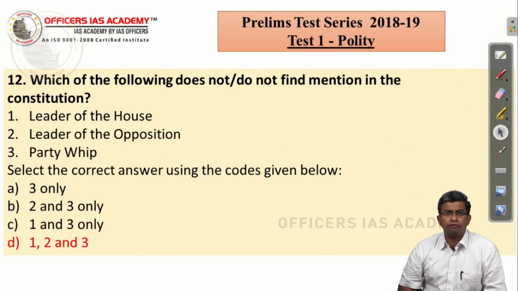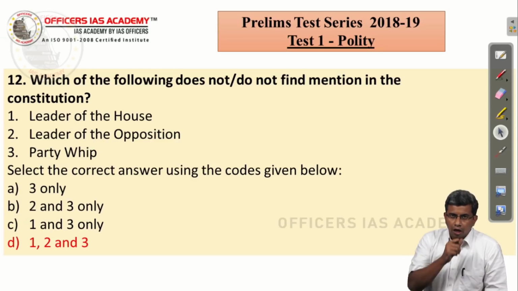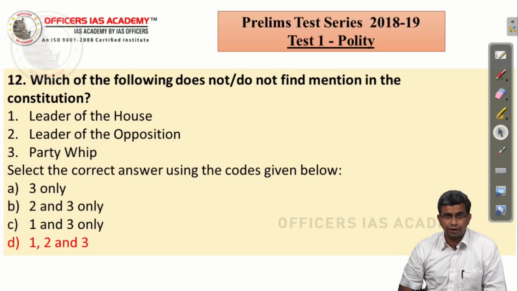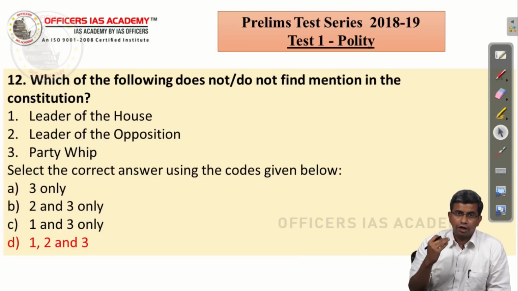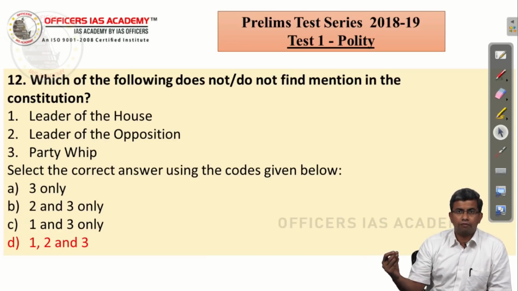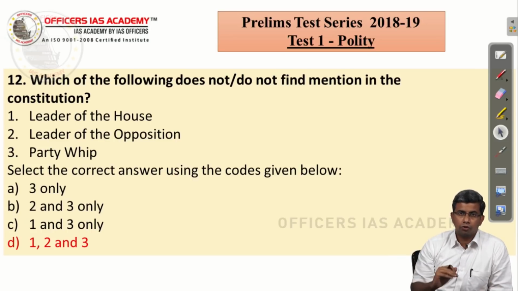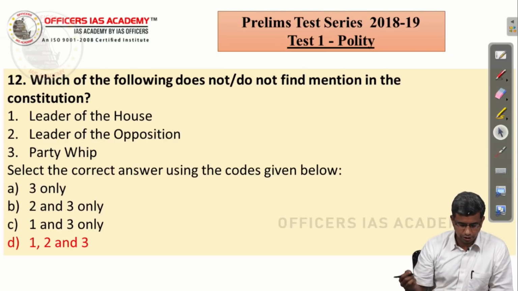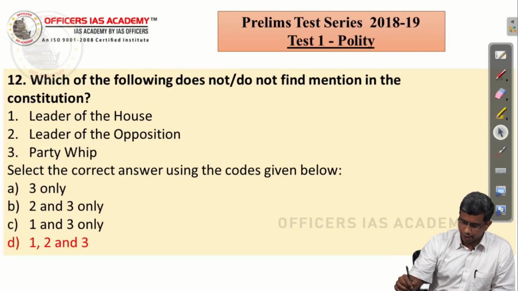Which of the following does not find a mention in the constitution? So we have discussed, when we discussed the 10th schedule, that party whip is not as per the constitution but as per a statutory act, and as per convention. Leader of opposition and leader of house are again based on the rules of Lok Sabha. So none of them are mentioned in the constitution. So the answer is D, which is 1, 2 and 3.